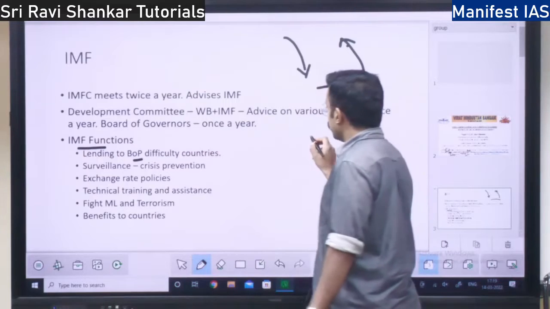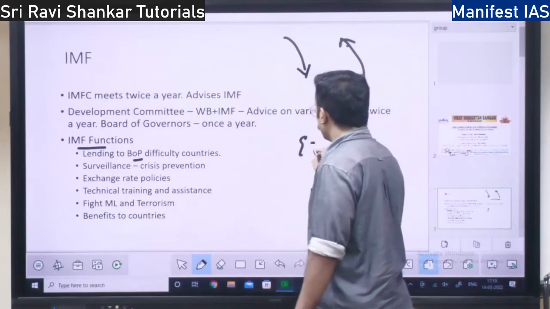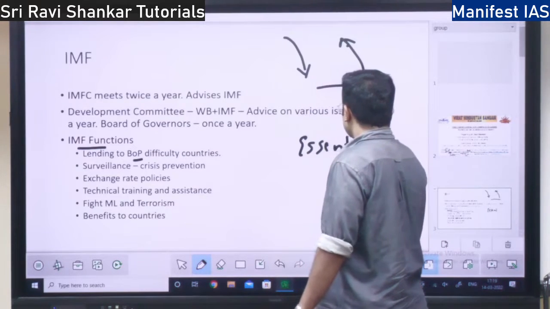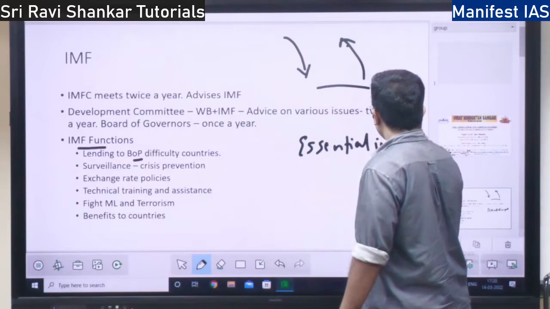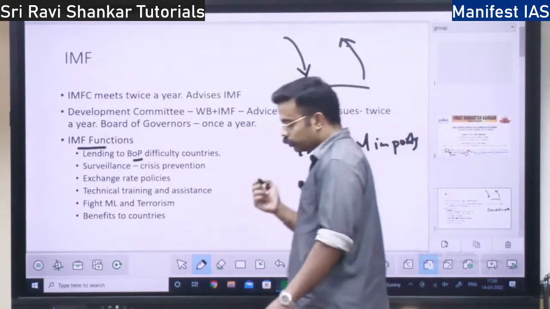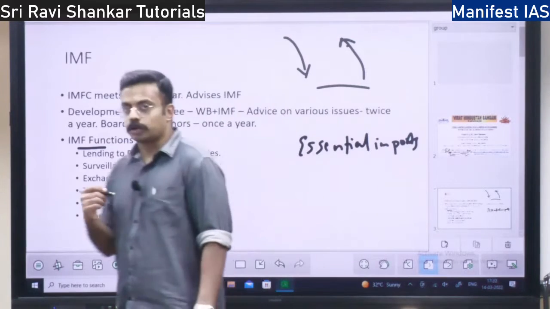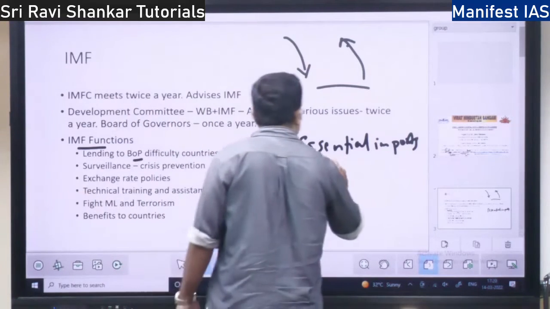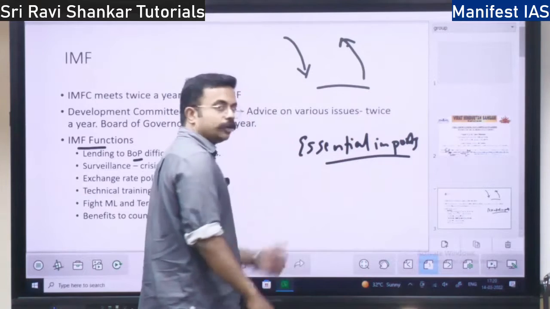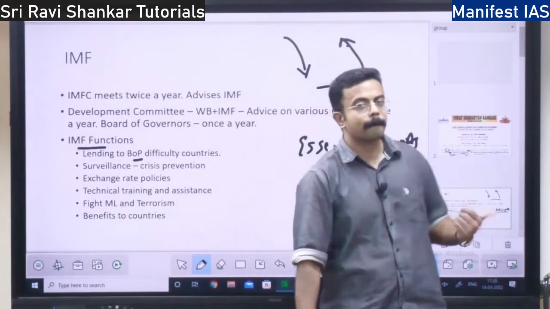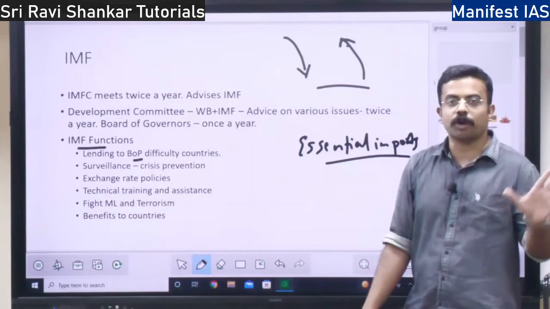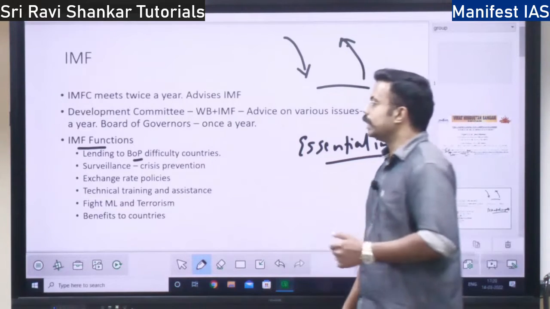Next, you are dependent on essential imports, right? That is petroleum and all those things. That might be food also, right? So if you don't have money to purchase these essential imports, then it is said to be a balance of payment crisis broadly.